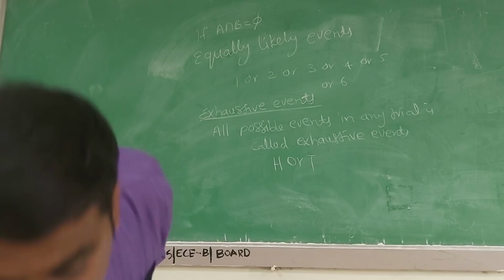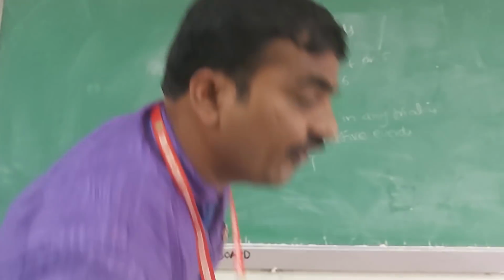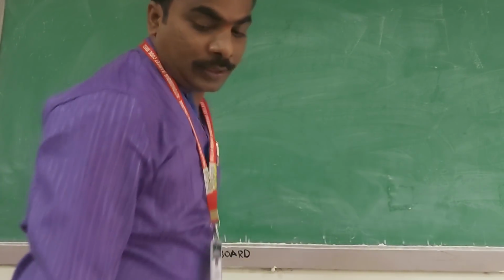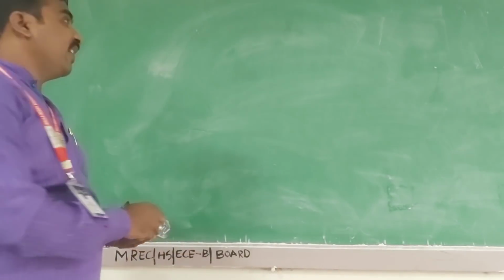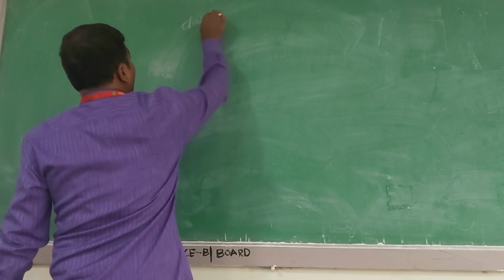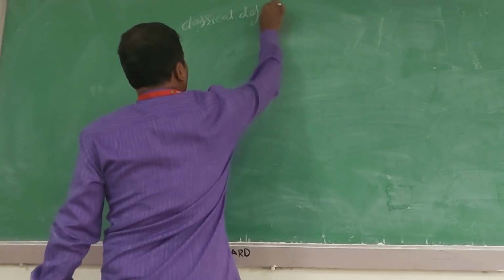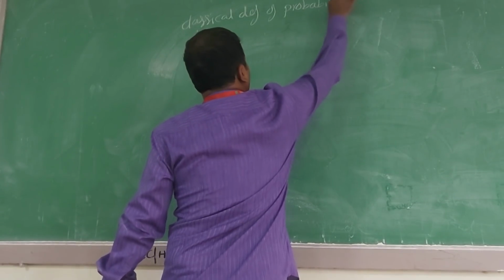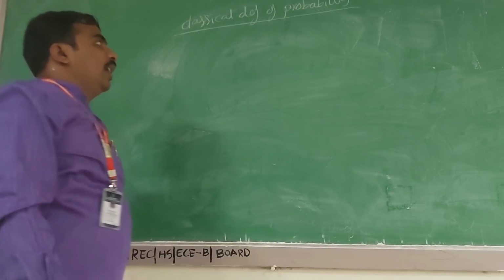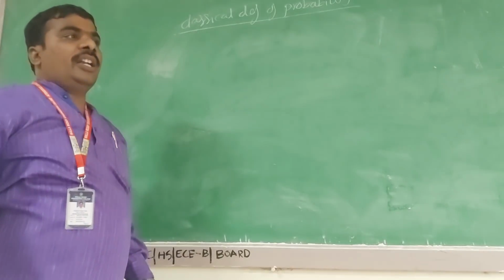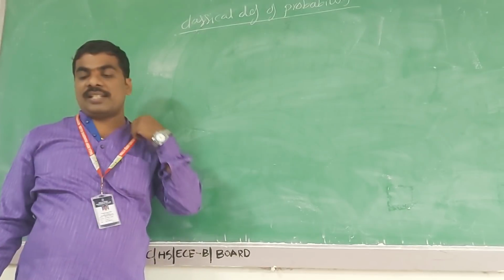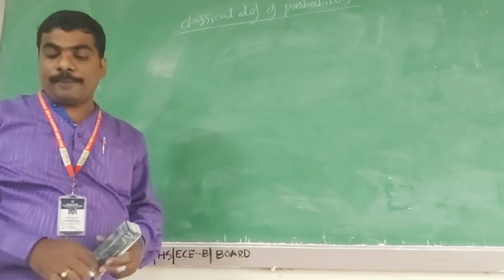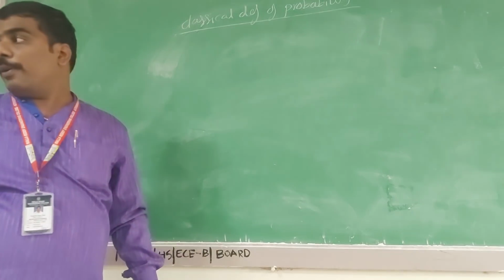Next, the classical definition of probability. Before going to define probability, we studied some definitions: sample space, exhaustive events, equally likely events, and so on. Now the classical definition of probability.